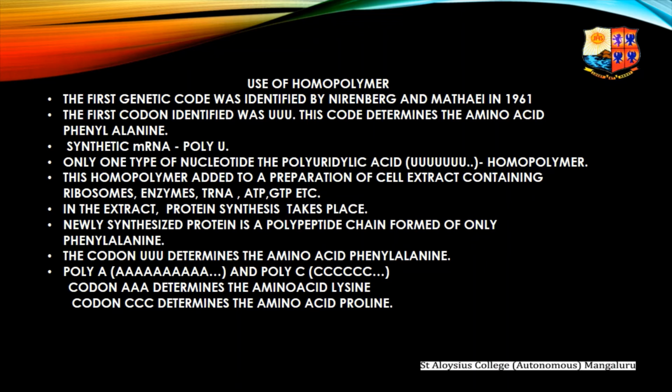Thus, it is proved that the codon UUU determines the amino acid phenylalanine. Nirenberg and Ochoa repeated the same experiment using poly A and poly C. They found that the codon AAA determines the amino acid lysine and the codon CCC determines the amino acid proline.